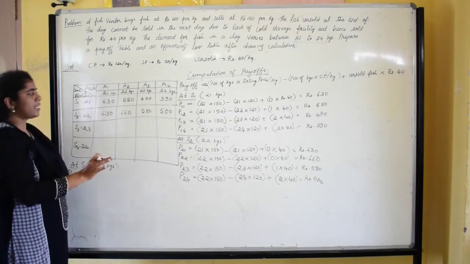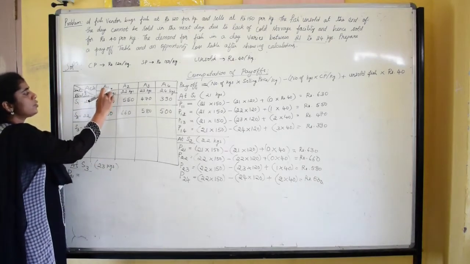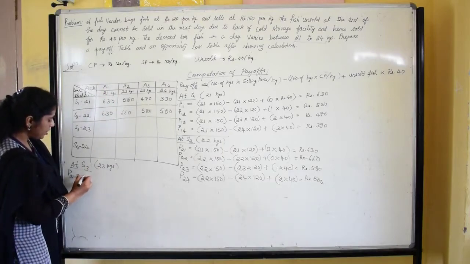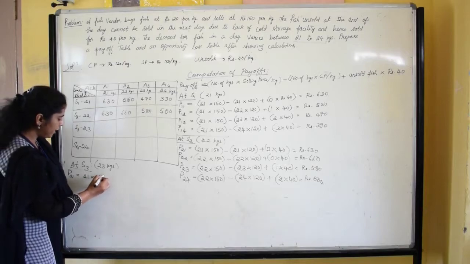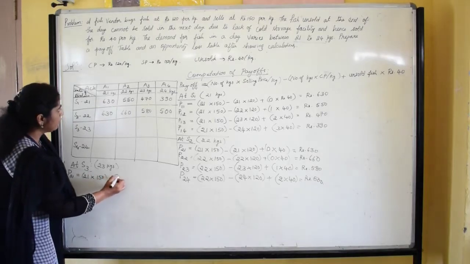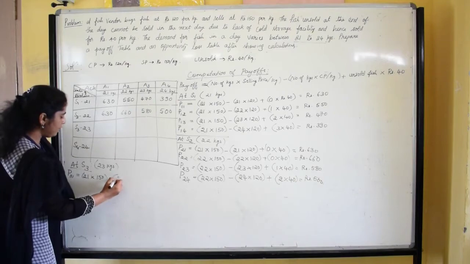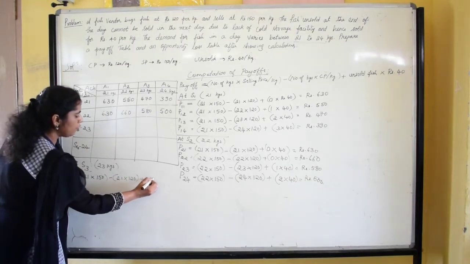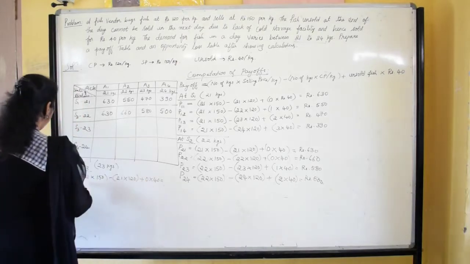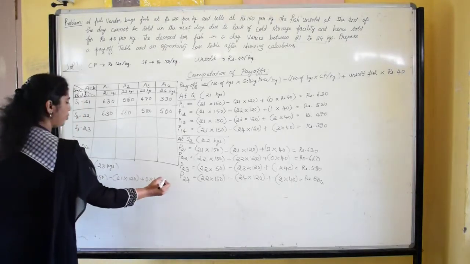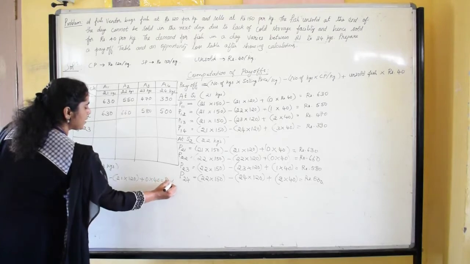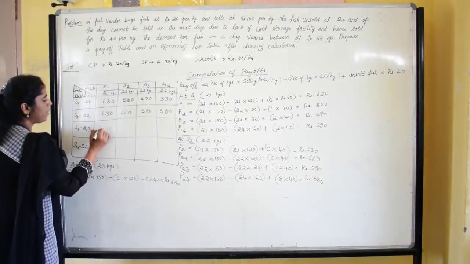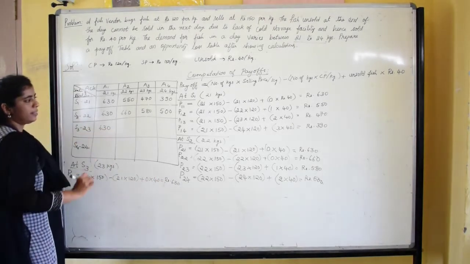So 21 kgs of fish will be sold. 21 into 150, minus 21 into 120, plus 0 into 40. If you simplify, the value we get is rupees 630. So the payoff value is 630.